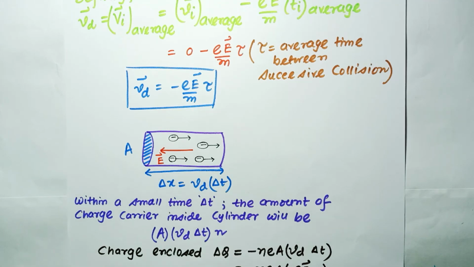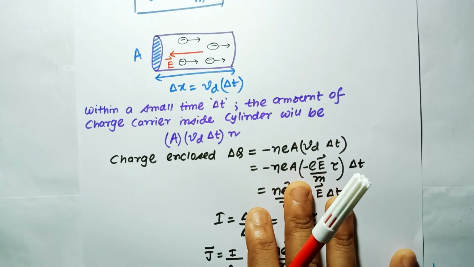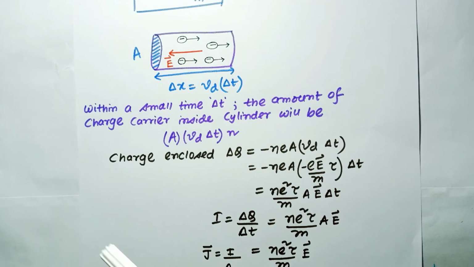So the total number of charge carriers will be A Vd delta t times n. What will be the total charge enclosed? Delta Q, I need to multiply it with the electron charge, so it becomes delta Q is equal to minus n e A Vd delta t.